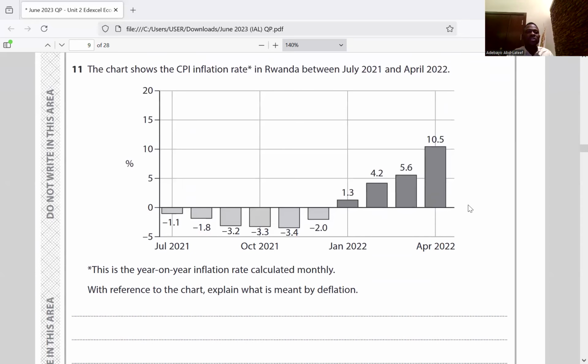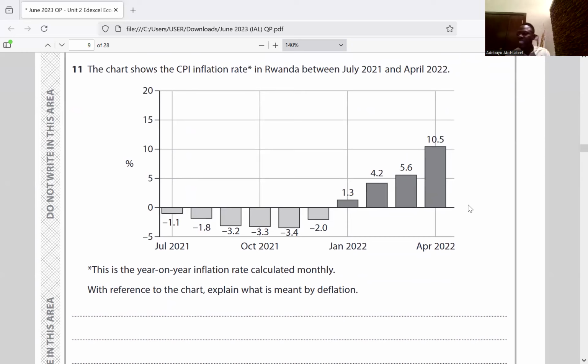It said the chart shows the consumer price index inflation rate in Rwanda between July 2021 and April 2022. This is a 1-year inflation rate calculated monthly. With reference to the chart, explain what is meant by deflation. Deflation is a persistent fall in the price level within an economy for goods and services.